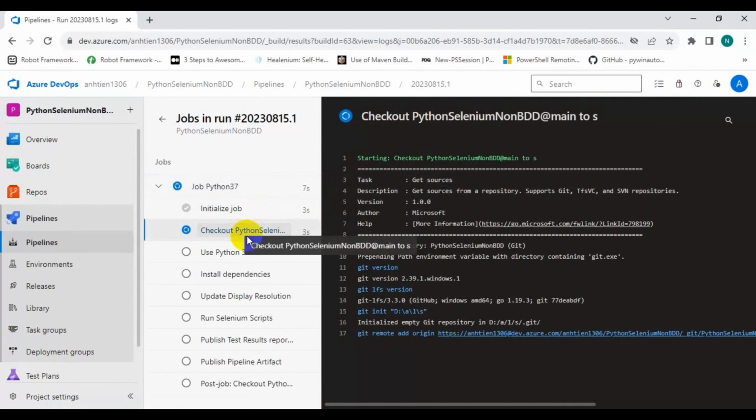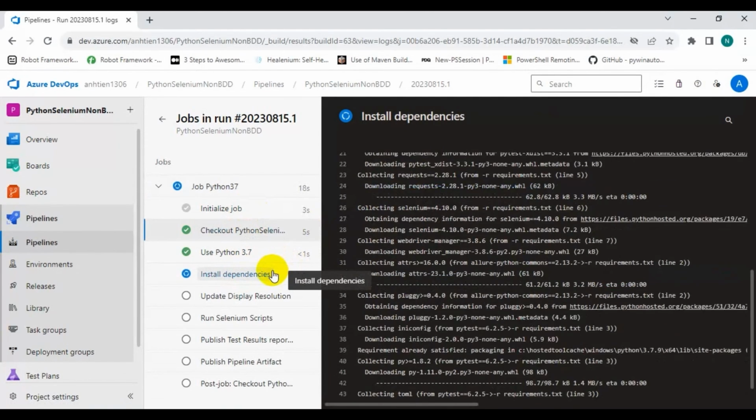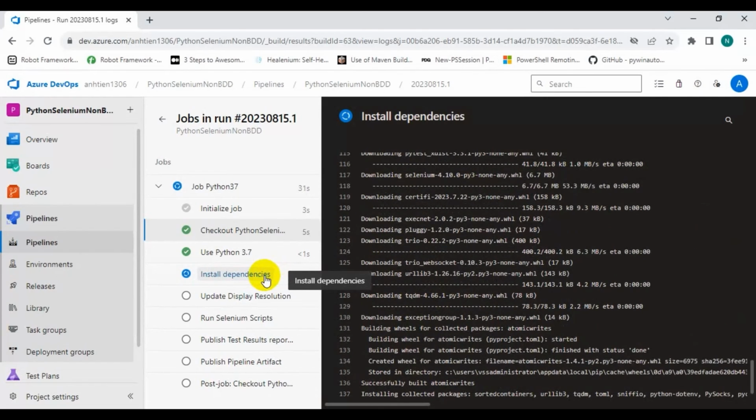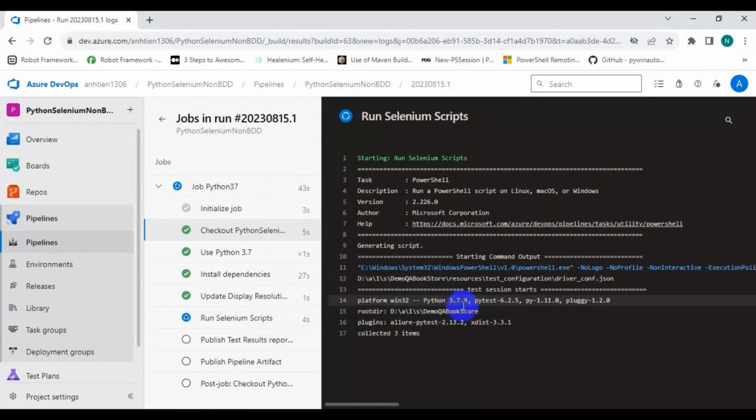You can see it's checking out the source code. Install dependency package. And the test cases are executed now. The test execution is going to finish.